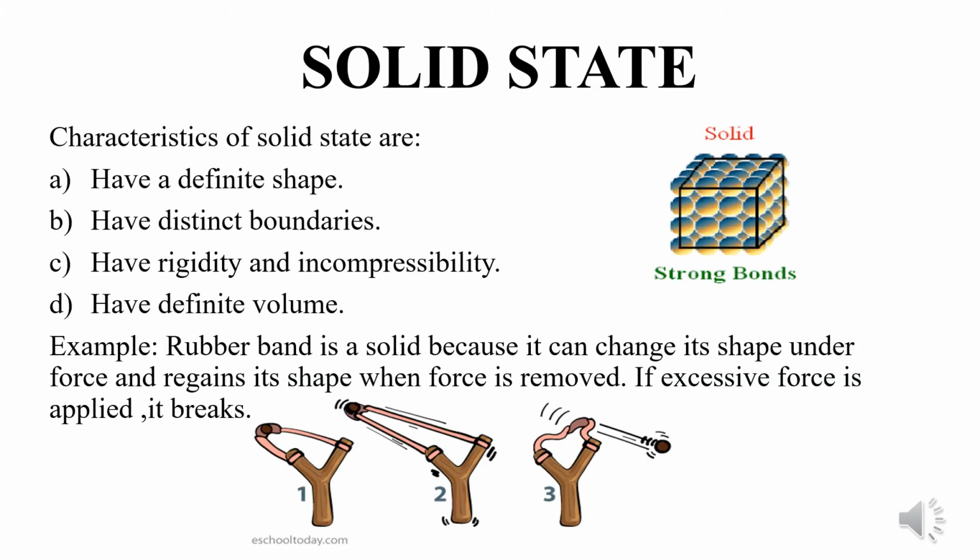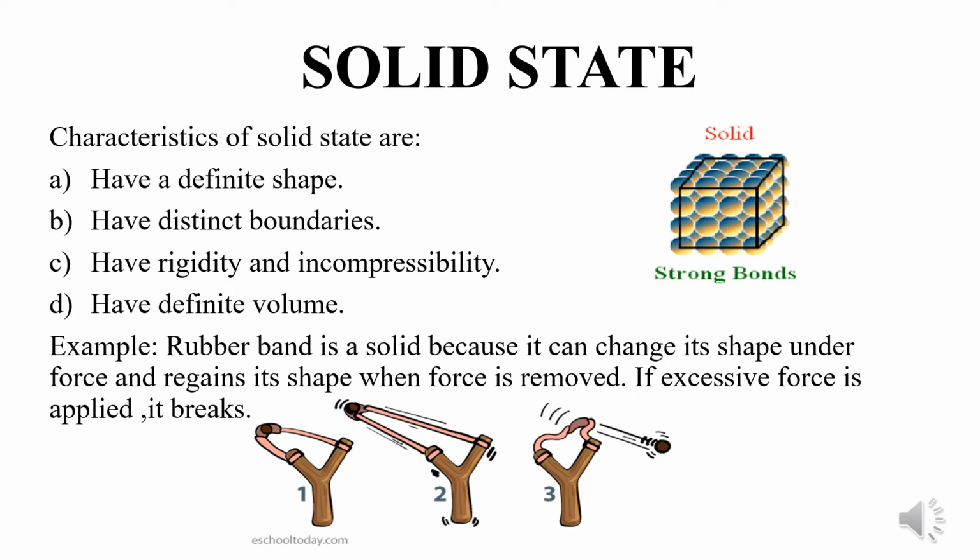Now let us study about the properties of these three states of matter in detail. To begin with, let's start with solid state. A solid state of matter is such a state in which particles of the matter are very close to each other. As you can see in the picture on your screen, these small circles are the particles of the solid state of matter.